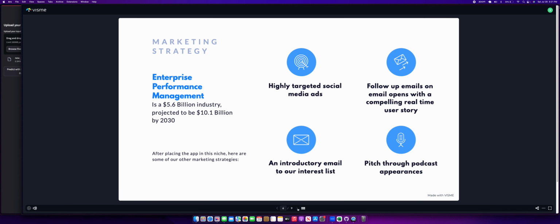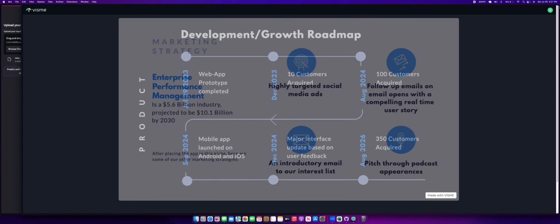Now, to help our marketing efforts, we wanted to firmly slot our company into the enterprise performance management industry, which is an over $5 billion industry that is predicted to nearly double in size by 2030. After doing this, we thought that advertising to businesses through highly targeted social media ads, emails with compelling stories about both the environmental impact of the application, as well as how it can help businesses forecast demand, as well as pitches through podcasts and televised events would be appropriate to get press for our business.